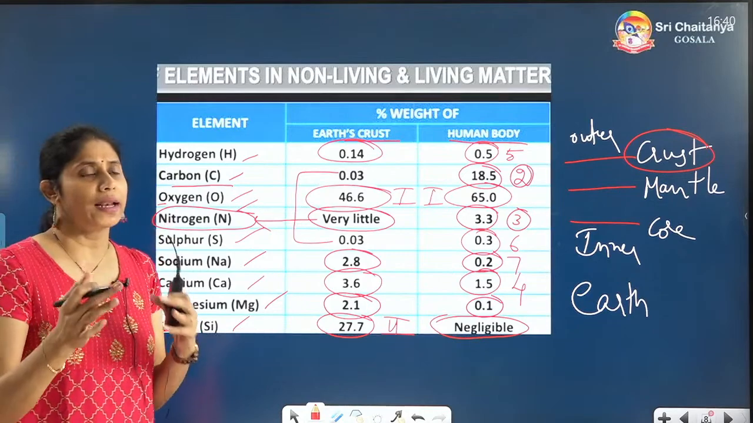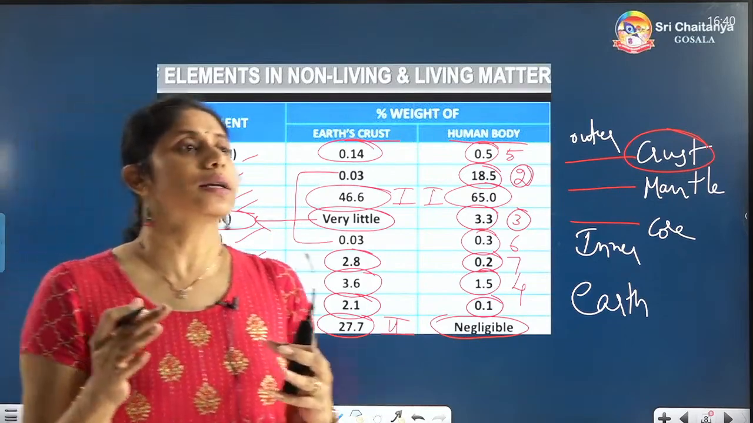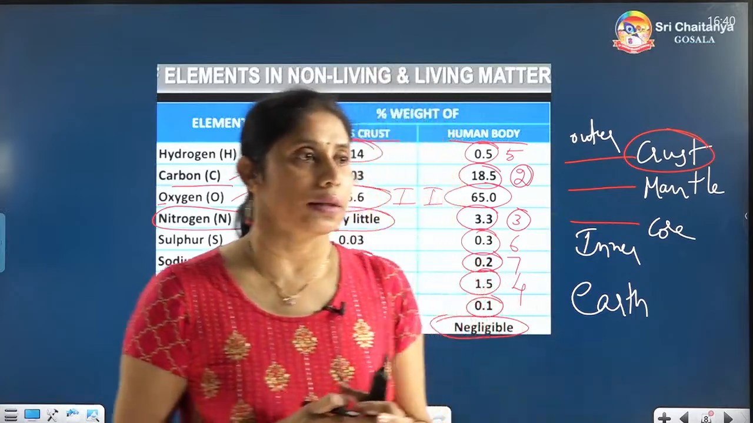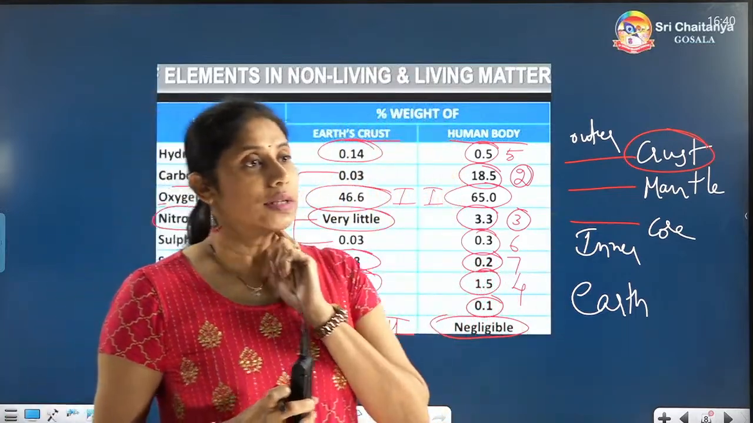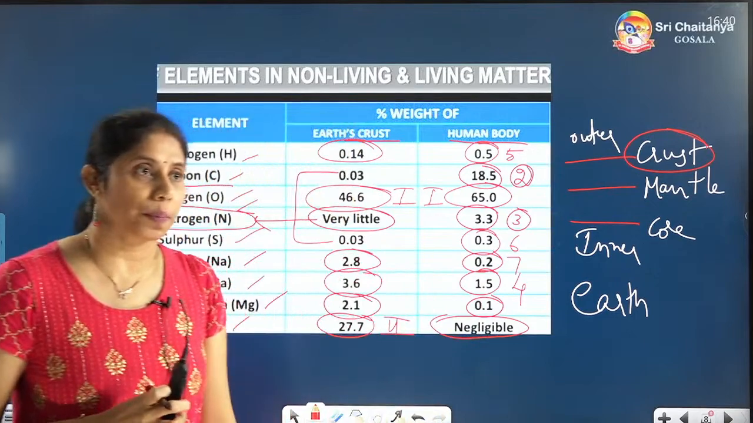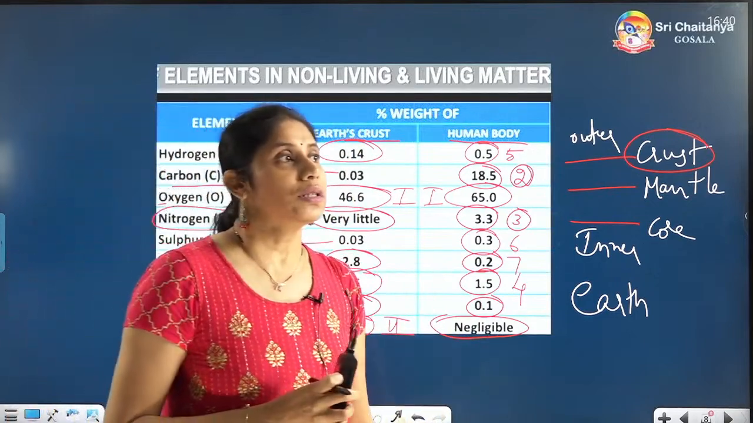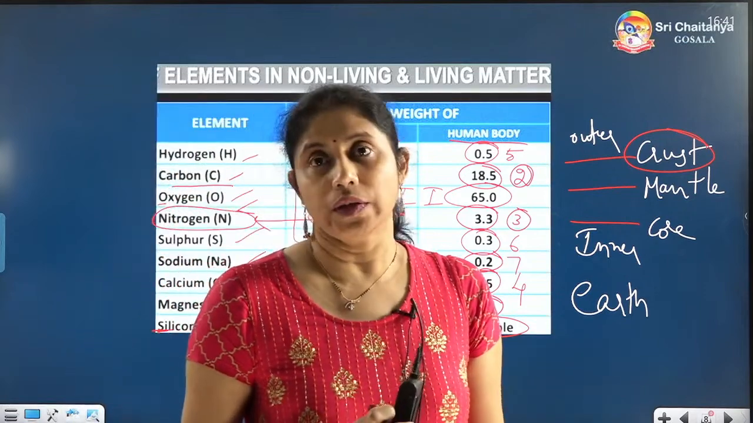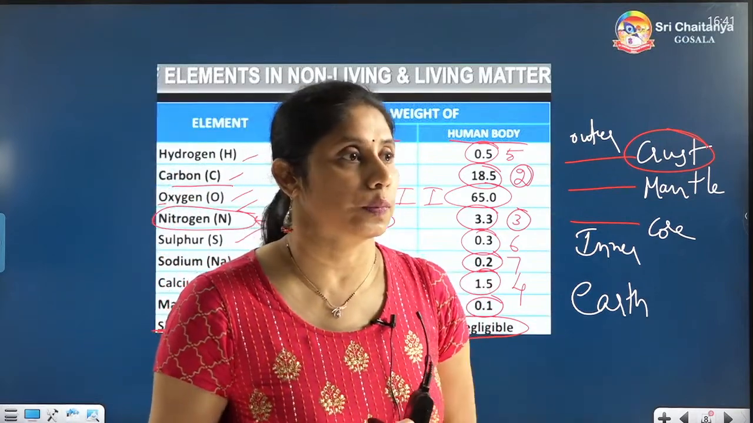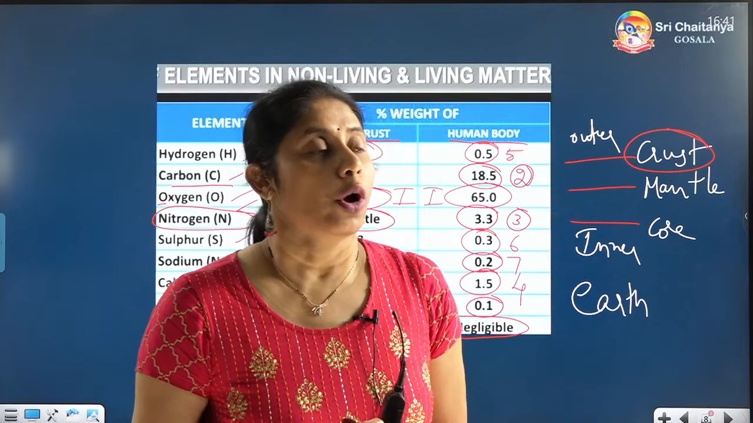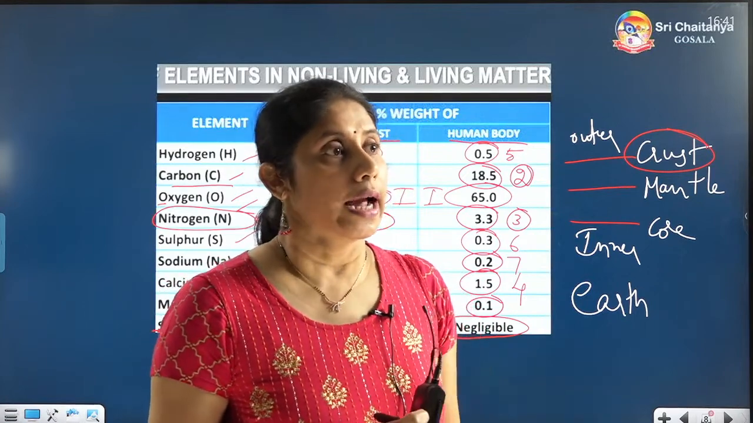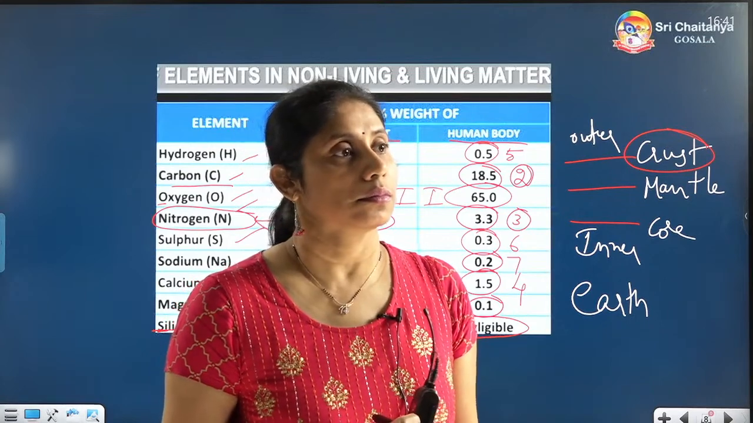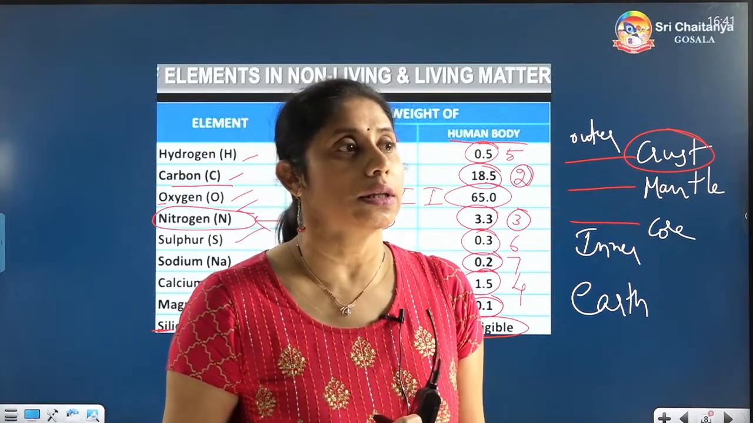They will be comparing those two things, the Earth's crust and the human body, and they will be asking. I will ask you just one question, please answer this. Which is the second highest element, mineral present in the Earth's crust? The options are nitrogen, silicon, carbon, oxygen. Second highest in the Earth's crust.